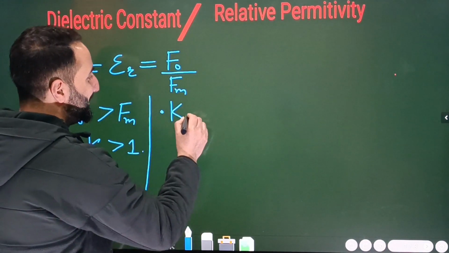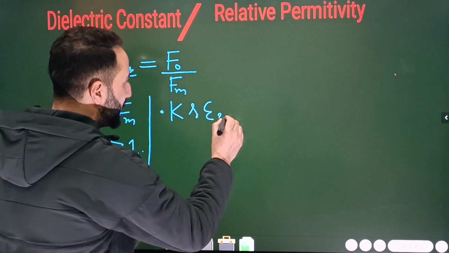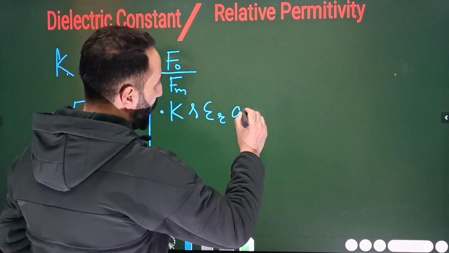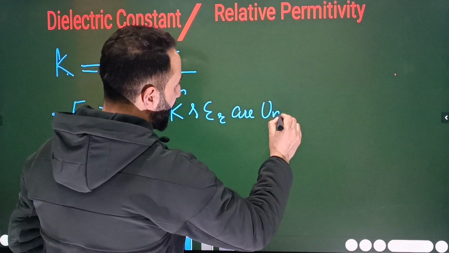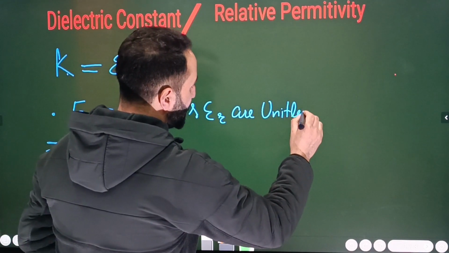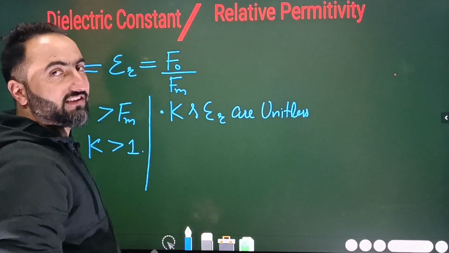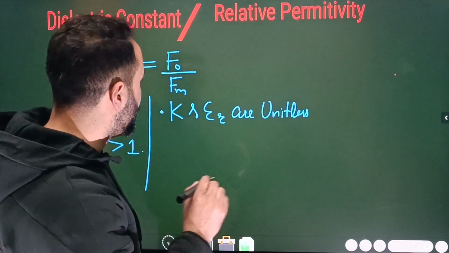I will write here that this K and epsilon are what? They are unitless and dimensionless. When they are unitless, so obviously dimensionless as well. Okay, so they are unitless and dimensionless. ठीक है ना बेटा? This is point number second.